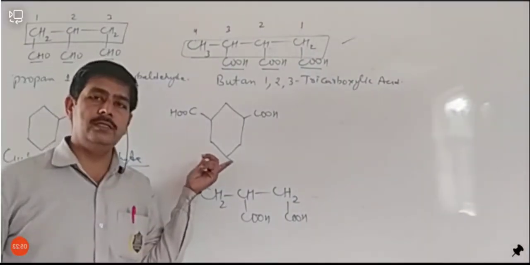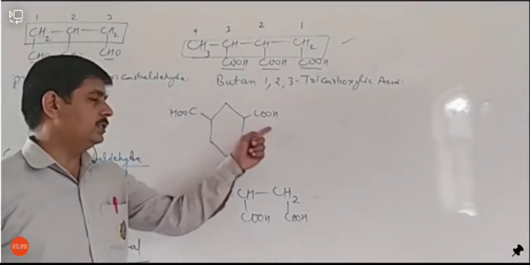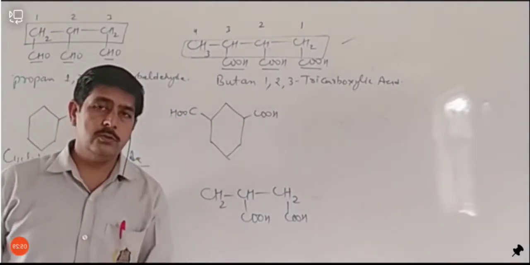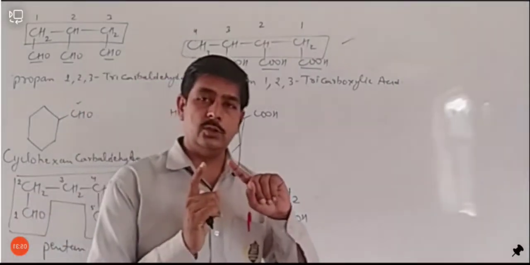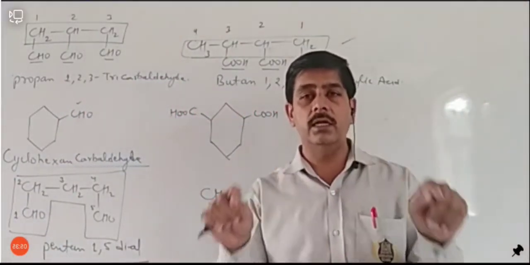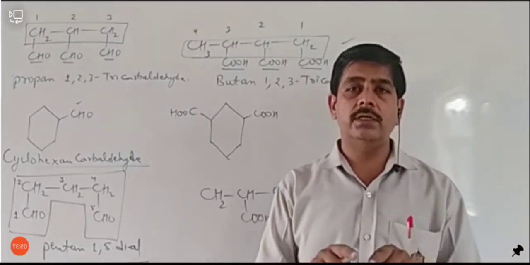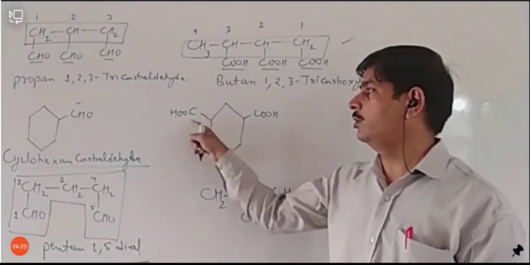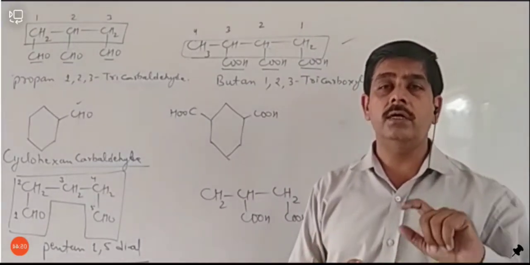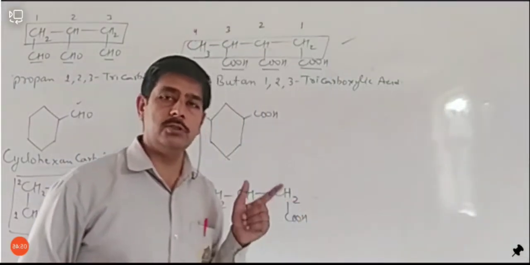In this example, as you can see, we have 2 COOH group. Okay, and we also told that if there are 2 CHO group or COOH group present in a cyclic chain, अगर cyclic structure पर present है, in that case they will not be counted in a cyclic structure. So they will be considered as carboxylic group only.